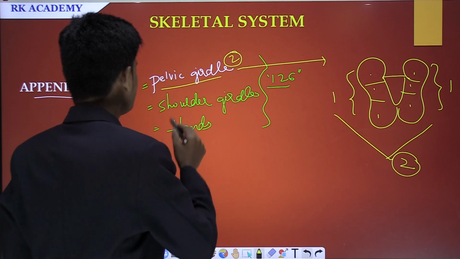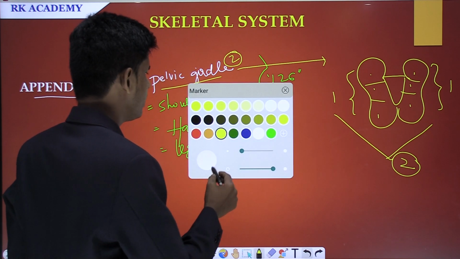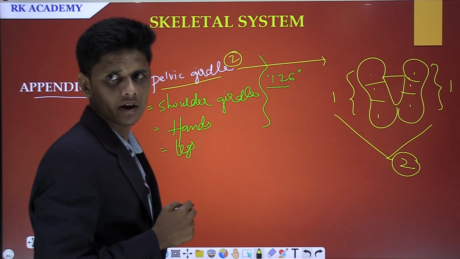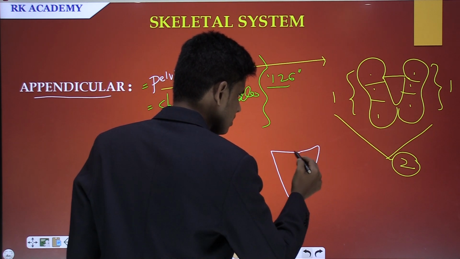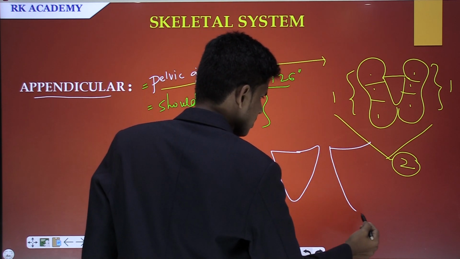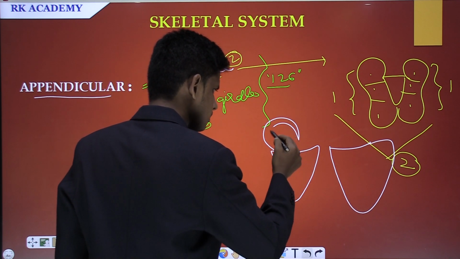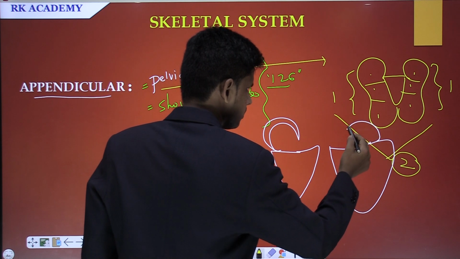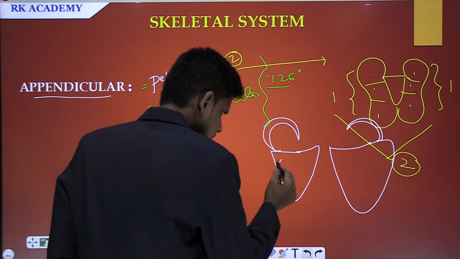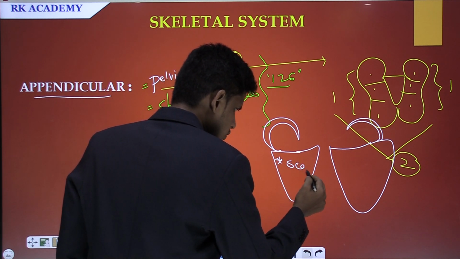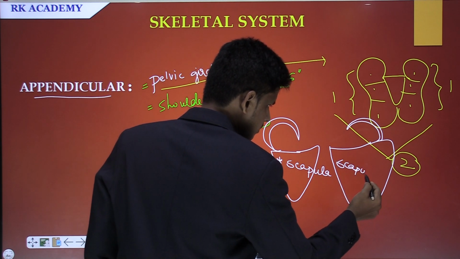What is the other one? The shoulder girdle. If we observe the shoulder girdle, there are 2 bones in the shape of a triangle, and each bone gives rise to a C-shaped bone. This is called the clavicle or collarbone. This bone is called the scapula, and this is also called the scapula.